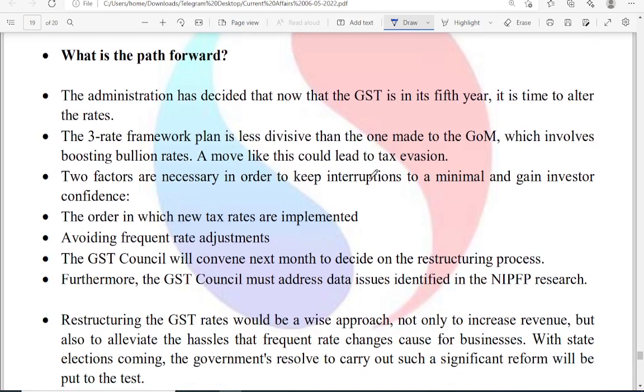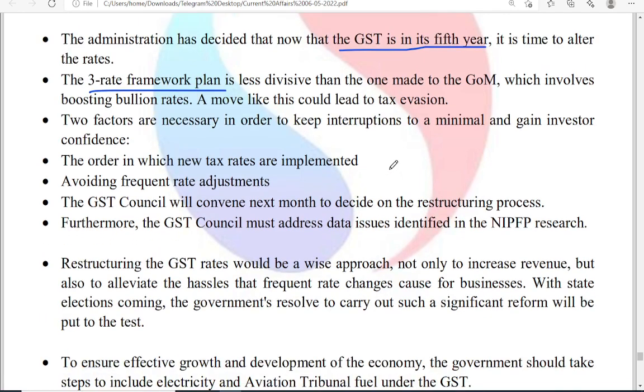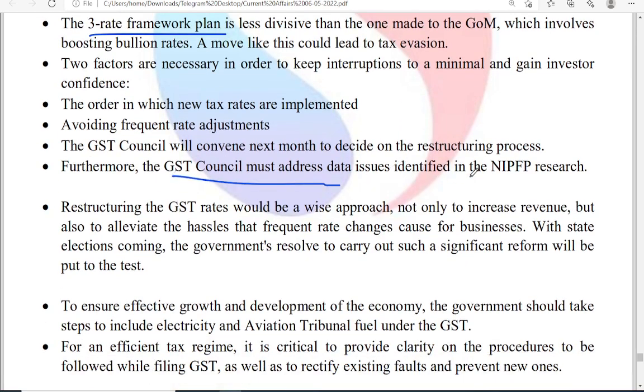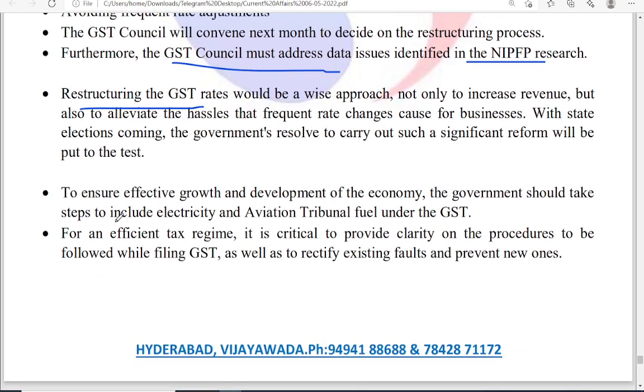So as far as possible, the administration must decide on GST. Now that the GST is in its 5th year, it's time to alter the rates. A 3-rate framework plan has to be set up as far as possible, and new taxes have to be implemented. The GST Council must also address the issues identified by the NIPFP. Okay, restructuring of GST rates must be done. The government should also take steps to include electricity and aviation fuel under the GST.